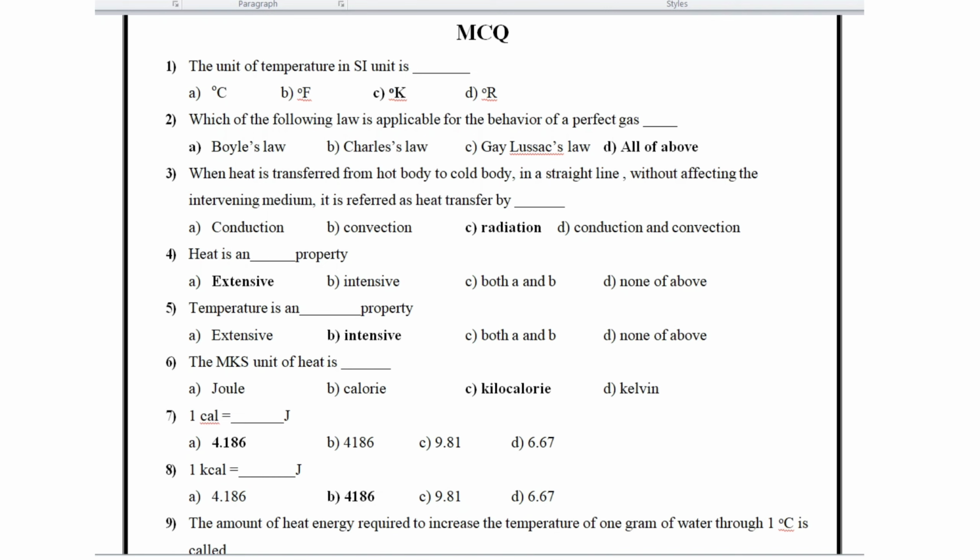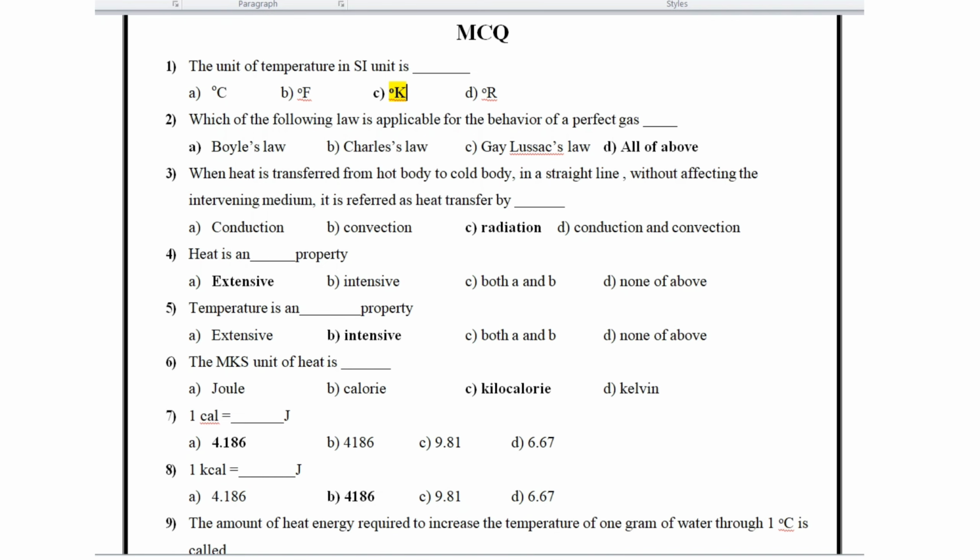The SI unit of temperature is Kelvin. Which of the following laws is applicable for the behavior of a perfect gas? Boyle's law, Charles' law and Gay-Lussac's law, all are applicable for the behavior of a perfect gas.